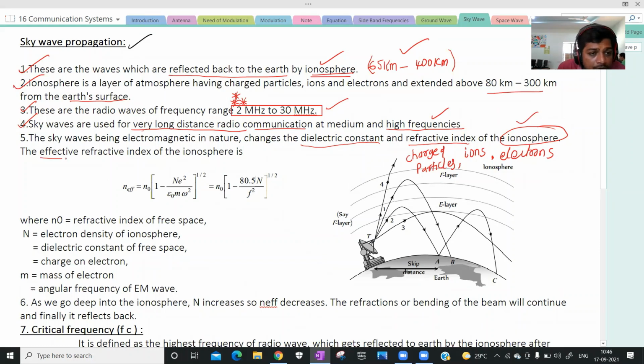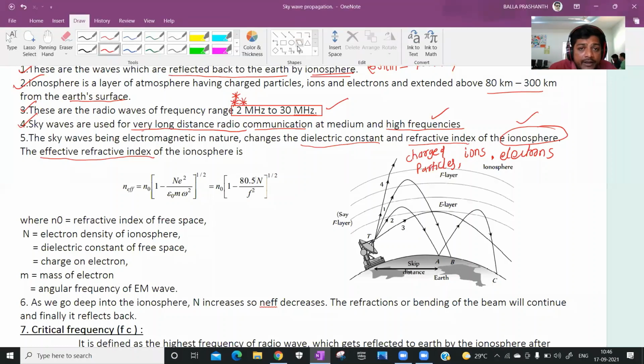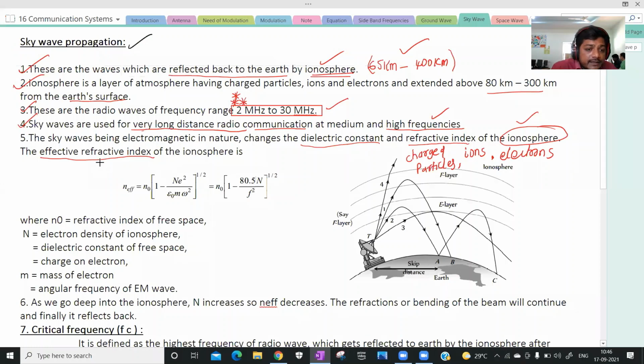And for the effective refractive index, this formula is very important. The effective refractive index of the ionosphere is given by n effective equals n naught into (1 plus N e squared by epsilon naught m omega squared) whole power 1 by 2. Here n naught is the refractive index of the free space.